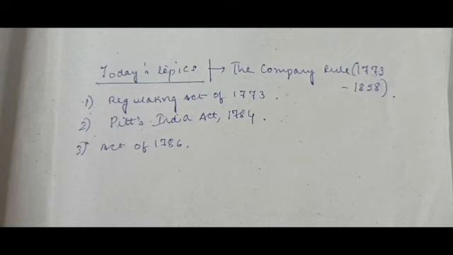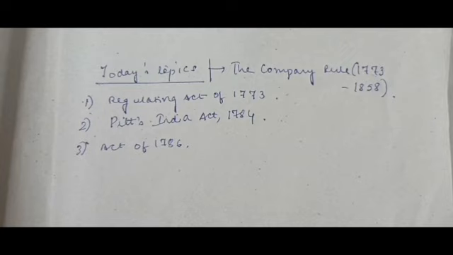This Regulating Act of 1773 also prohibited the servants of the company from accepting any bribe or from engaging in any private trade, which was actually a cause why this company had lost its monopoly at that time, and the British Crown had to interfere because the company was running at loss due to such acts by the officials of the company. So this act totally prohibited the servants or the officials of the company from engaging in any such activities. Okay. Now I hope this much is clear.